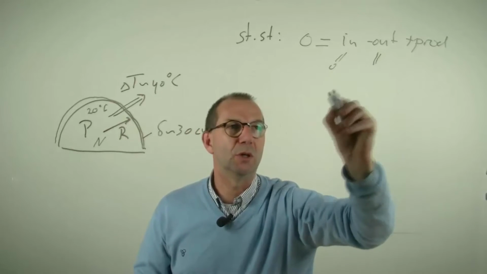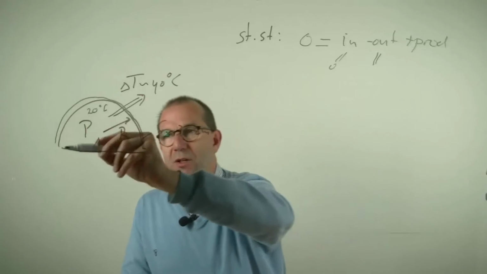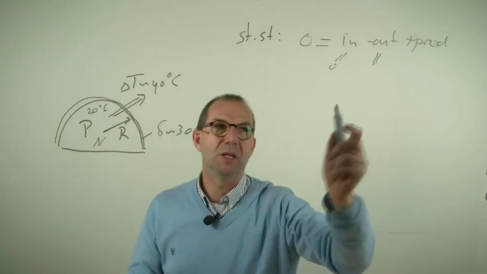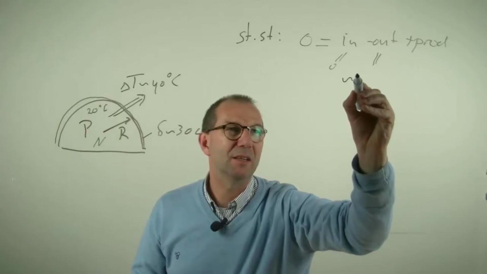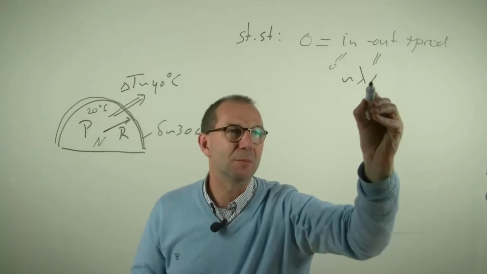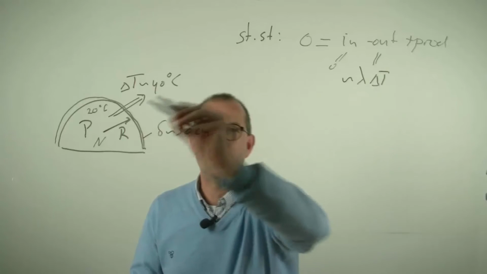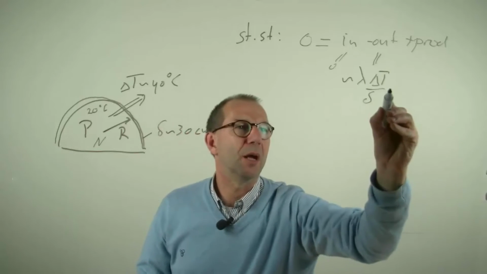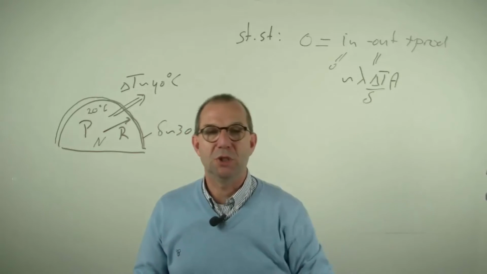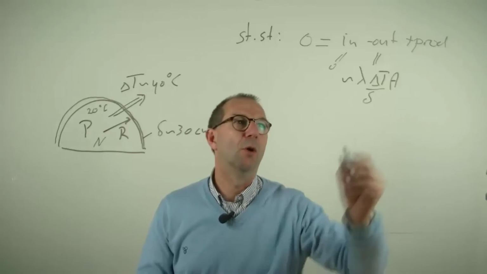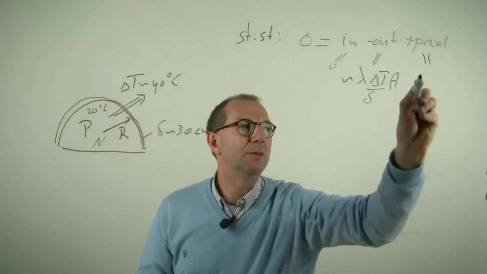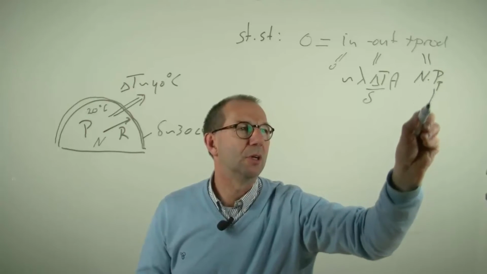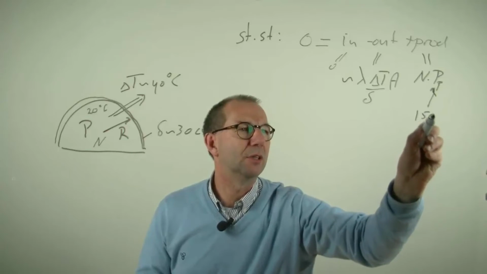Out we need to model, and in a steady state this is conduction through a thin layer which we can estimate as lambda times delta T, the driving force, over the thickness of the layer multiplied by the area, according to the steady state solution of Fourier's law. And the production is n times the production per person, which is our 150 kilowatts.